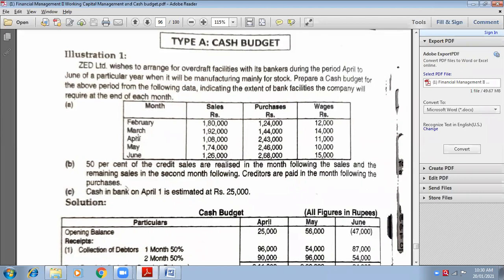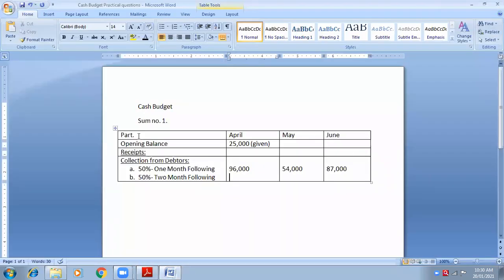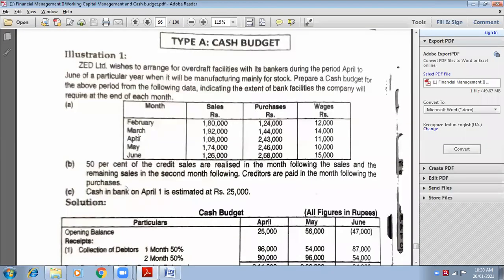So if I want to fill the answer of April, I have to think for before 2 months. I have to find out the sales of 2 months earlier. So for April, which month I have to think for? February. So February is 1,80,000.